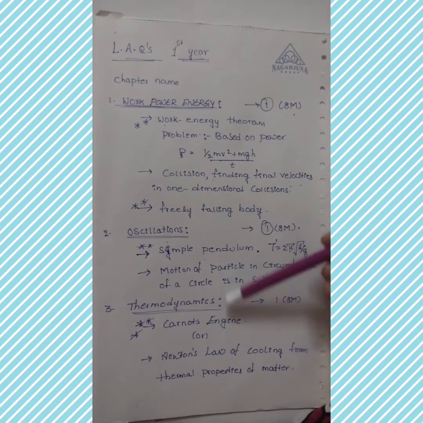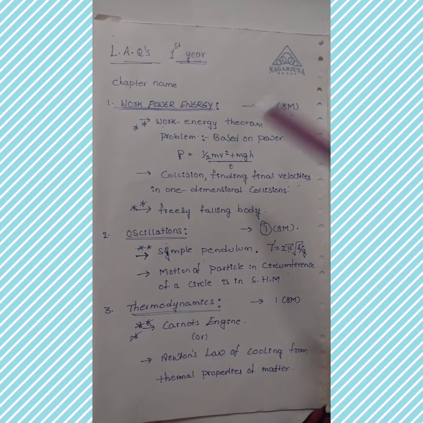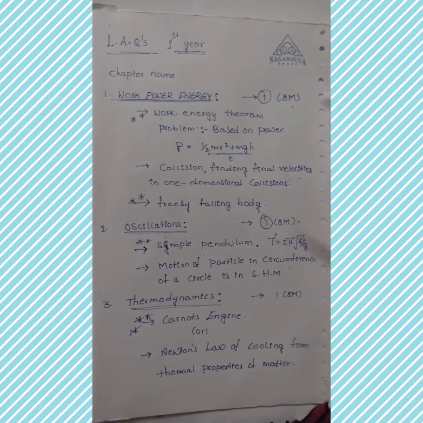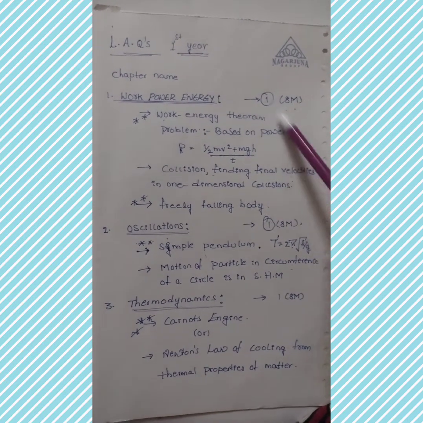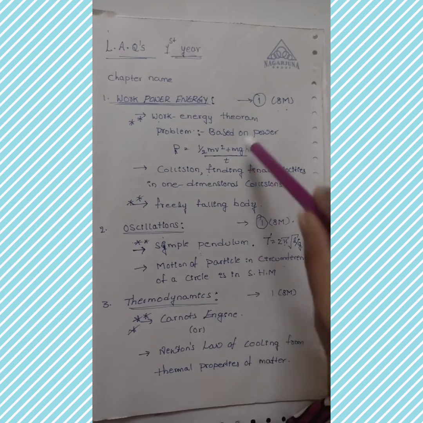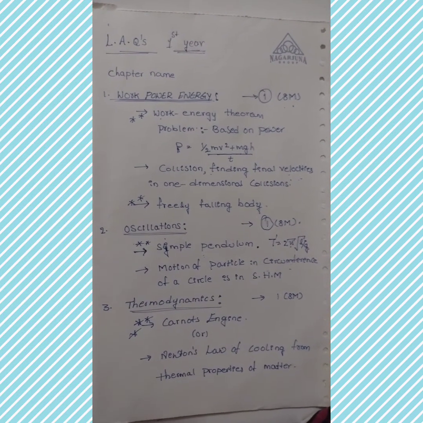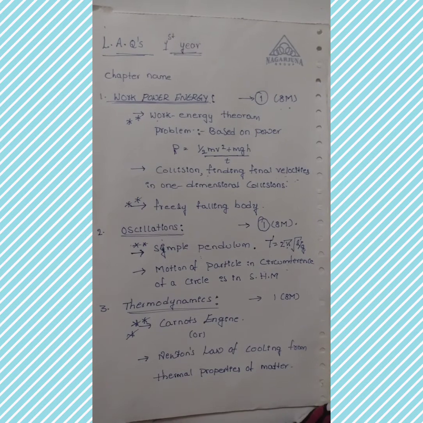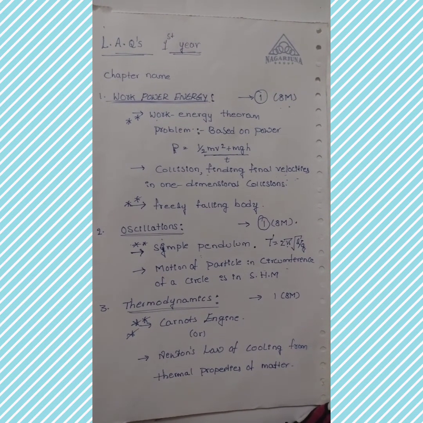So from these 3 chapters, no need to read 2 marks and 4 marks. Only your concentration is on long answer type questions. Nearly 7 questions are there. If you are perfect at these 7 questions, 3 questions must be there in the public examinations. If you want, you can refer to our previous question papers also.